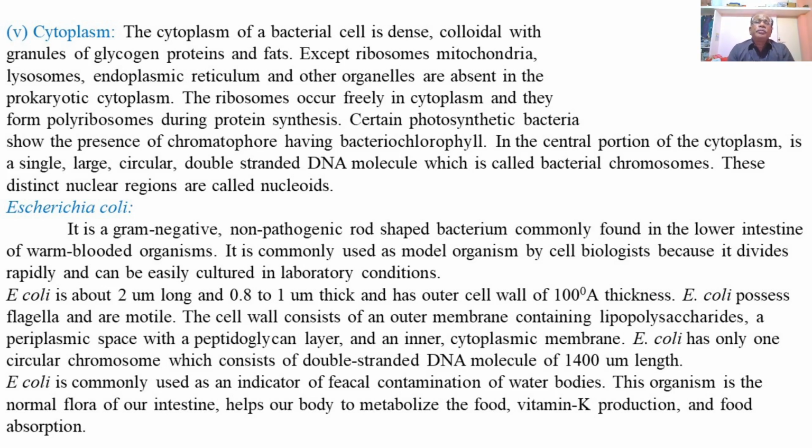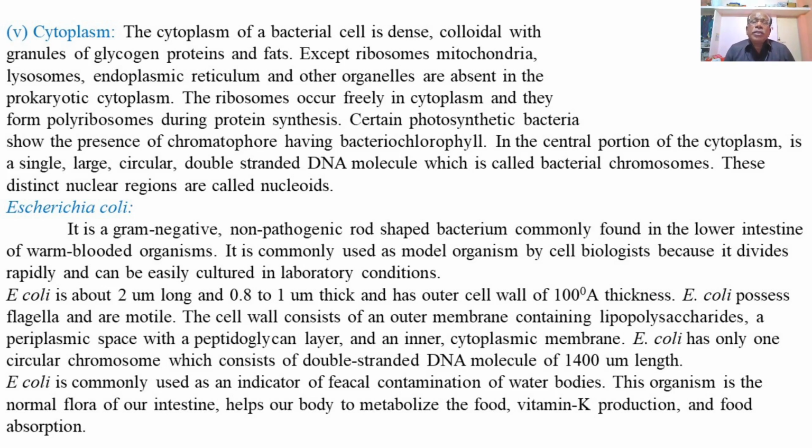Then we will explain the example of the bacterial cell or the prokaryotic cell, that is Escherichia coli, or E. coli. E. coli is a gram-negative, non-pathogenic, rod-shaped bacterium commonly found in the lower intestine of warm-blooded organisms.